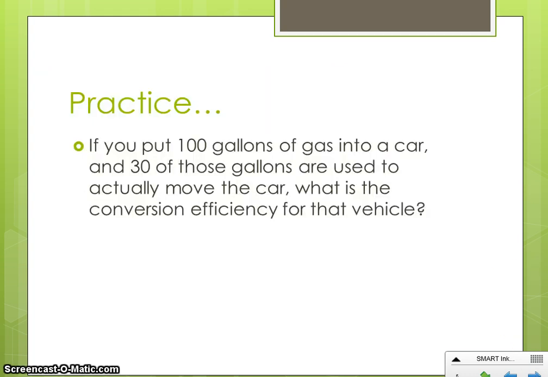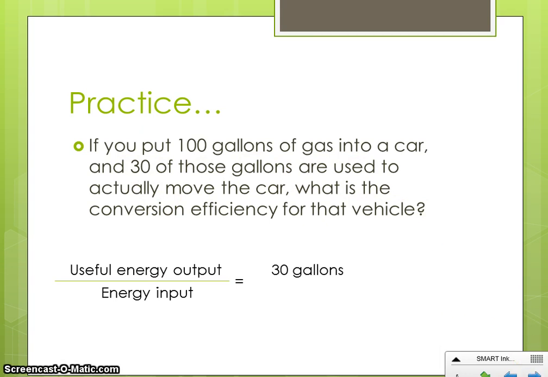Another example of this. You put 100 gallons of gas in your car and 30 of those gallons are used to actually move the car. We're going to calculate the conversion efficiency for that vehicle. We have to use that equation. So remember, the equation is useful energy output over energy input. In this case, 30 of those gallons were used to actually move the car. So those were our useful gallons. How much energy did we put in there total? That was 100 gallons. So you do 30 gallons over 100 gallons. Put that into your calculator. You're going to get the number 0.3.